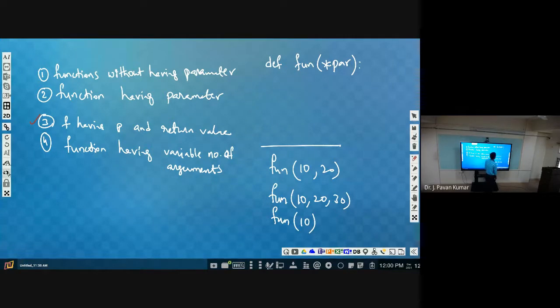In all these instances, it has to take these arguments, add them and print the result. 10, 20 means it has to add and print; 10, 20, 30 means it has to add them, then print it. This functionality should be there. For simplicity we can change the name of the function to add.